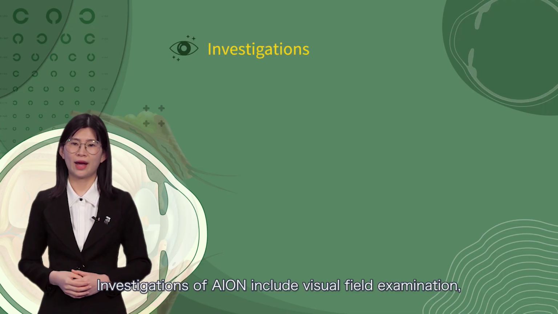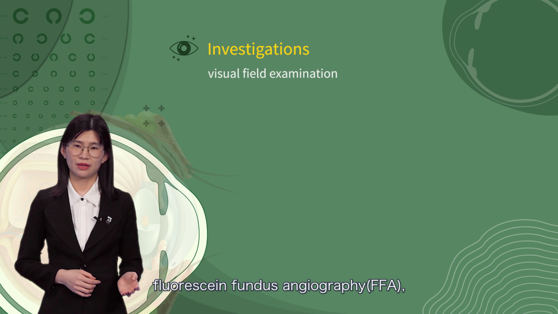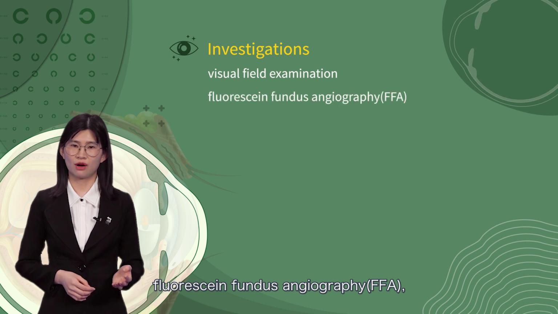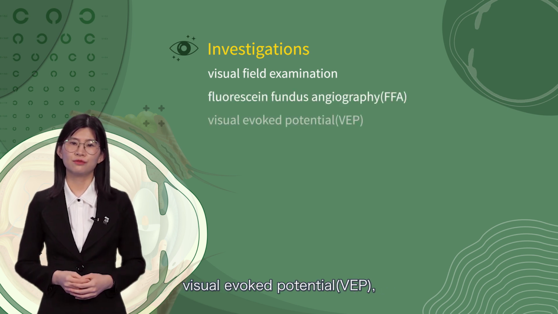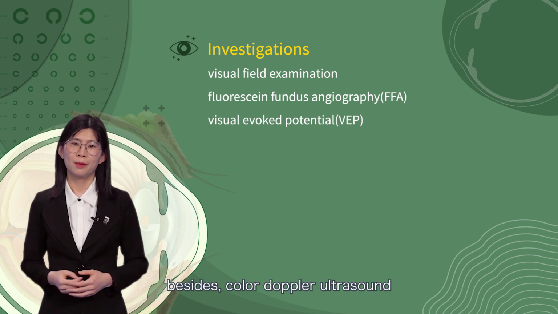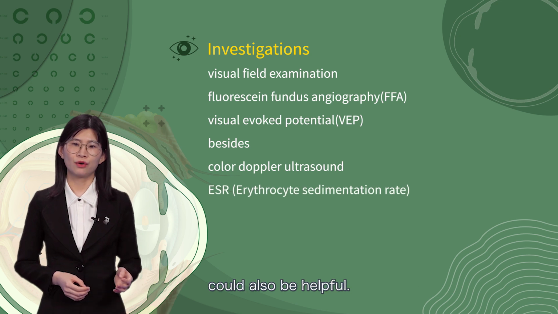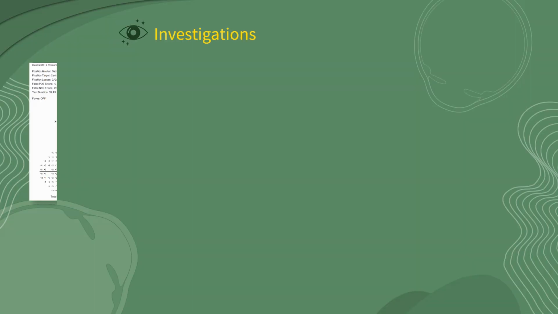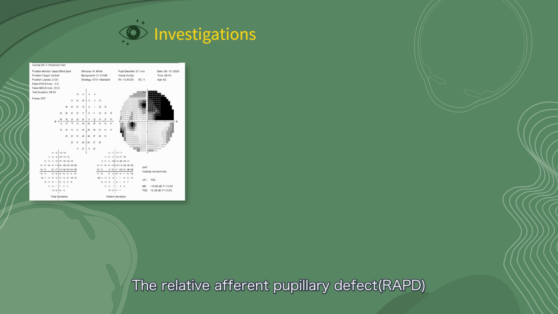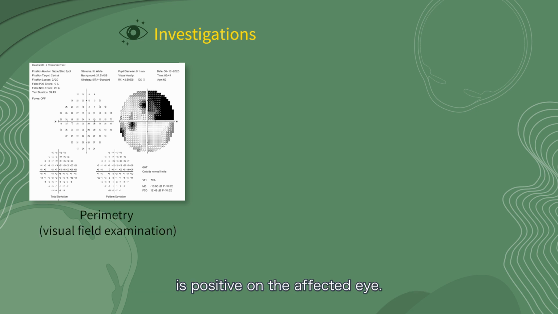Investigations of AION include visual field examination, fluorescent fundus angiography, FFA, visual evoked potential, VEP, besides color Doppler ultrasound and ESR could also be helpful. The relative afferent pupillary defect, RAPD, is positive on the affected eye. In visual field tests, inferior field loss is more common and usually shows a characteristic R-shaped defect connected to the